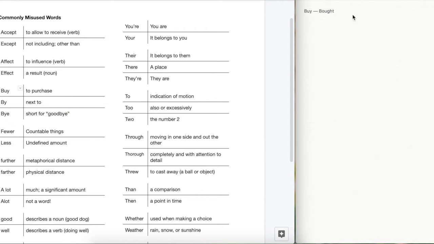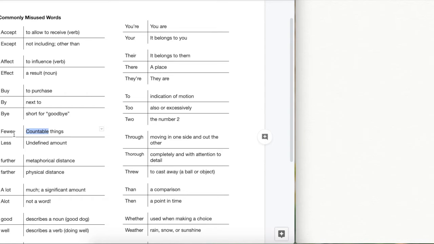Let's take a look next at fewer versus less. And this has to do with countable things and uncountable things. We use fewer when we're talking about countable things, less when there's an undefined amount. So for example, you can have fewer marbles in your pocket than I do. That would make sense, right? Because you could take the marbles out of your pocket and count them. So you would use fewer for something like that.